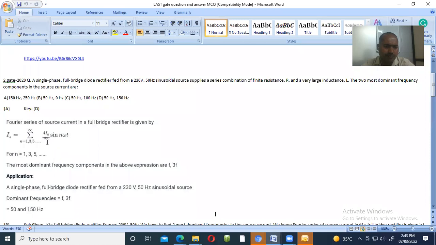Now see the options: 150 hertz and 250 hertz; 50 hertz and 0 hertz; 50 hertz and 100 hertz; 50 hertz and 150 hertz. So they are telling only 1 and 3, n equal to 1 and 3, are the dominant ones.